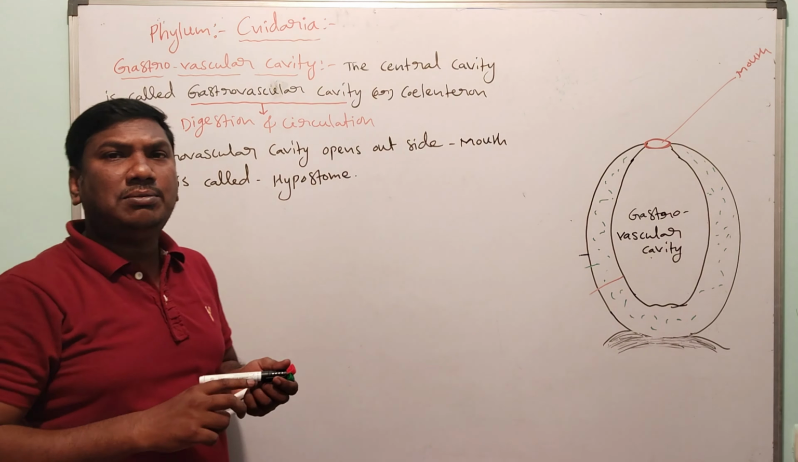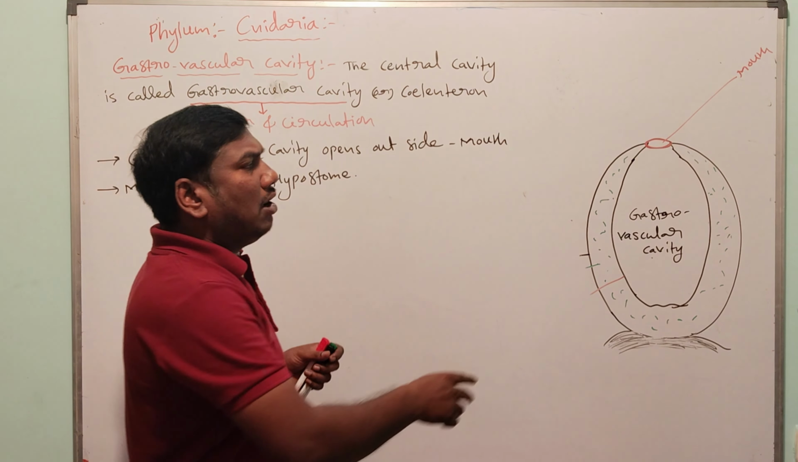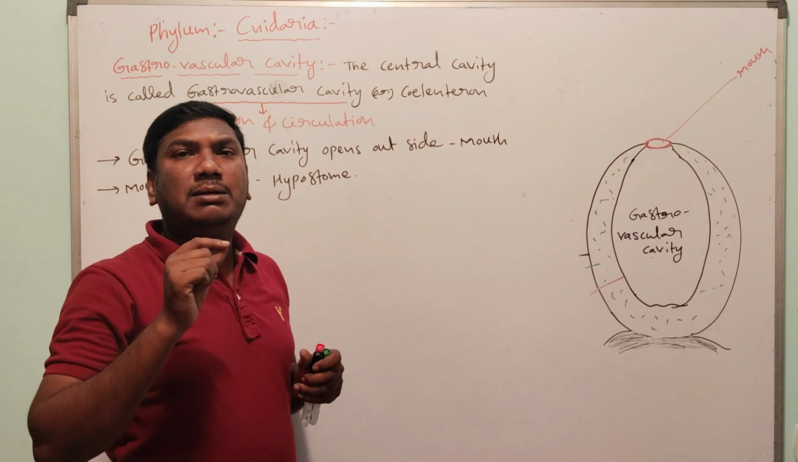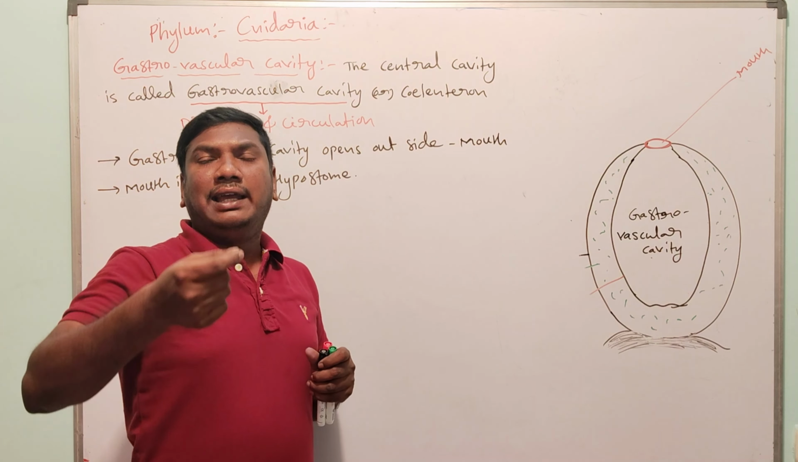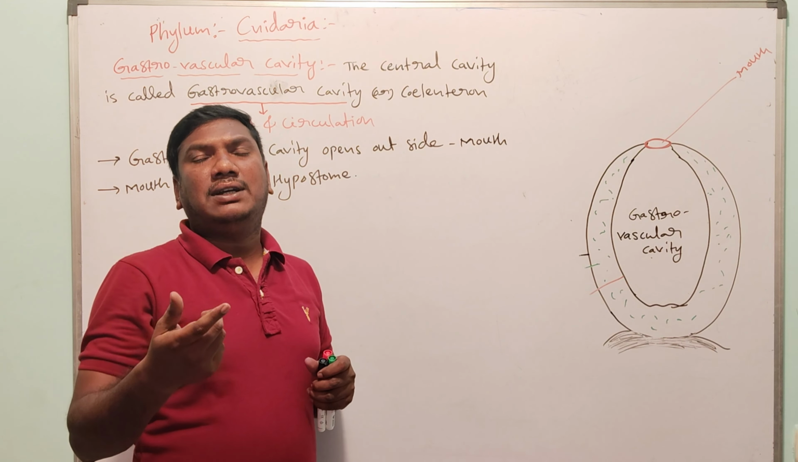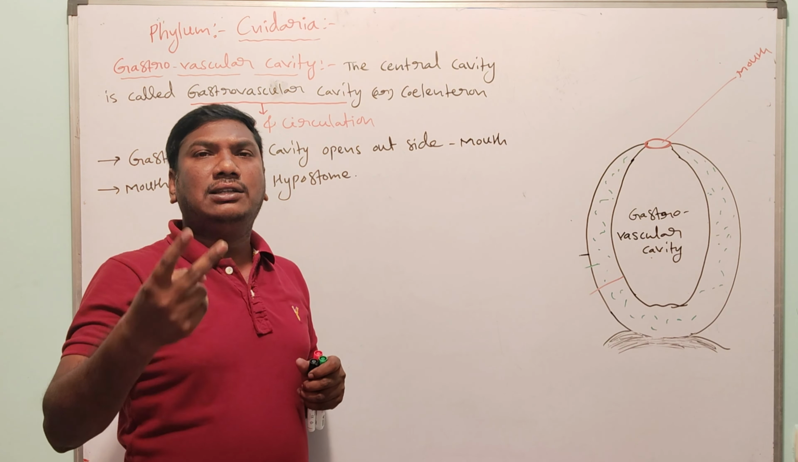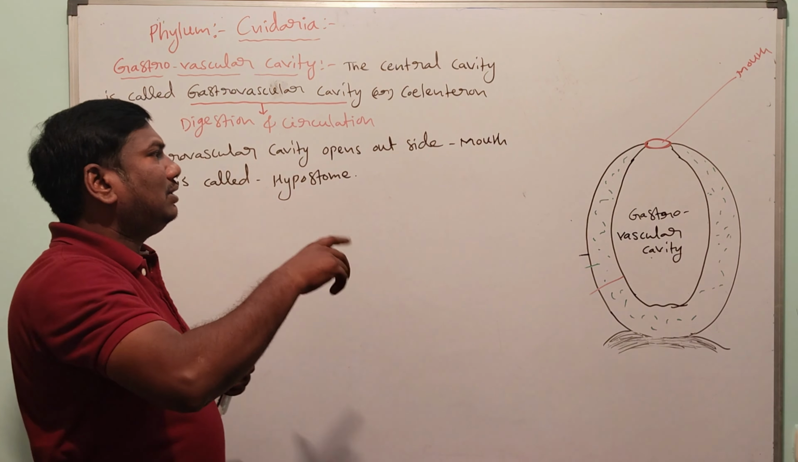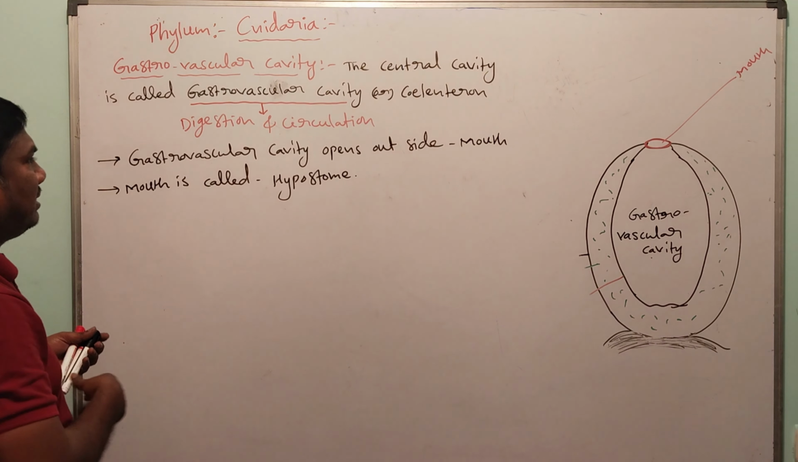In this hypostome, there are two functions. Only one opening is present, and one opening means an incomplete gut is present. The two functions are the intake function and the releasing function, so the incomplete gut is present.